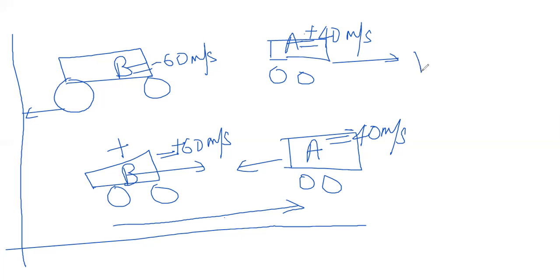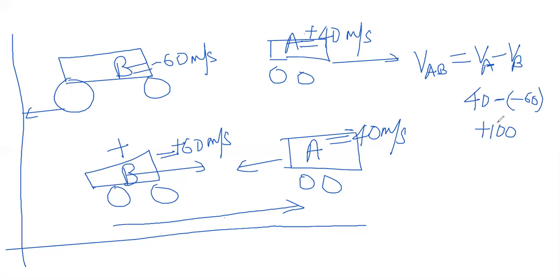Now, yes sir. What is VAB? What does VAB mean? VA minus VB. Or relative velocity of A with respect to B. The relative velocity of A with respect to B: VA is how much? 40 minus, what is VB? 60 with a minus, minus 60. So what would that be? Plus 100. Is it understood by both of you? Yes, sir.